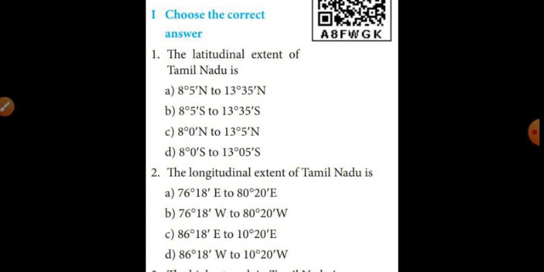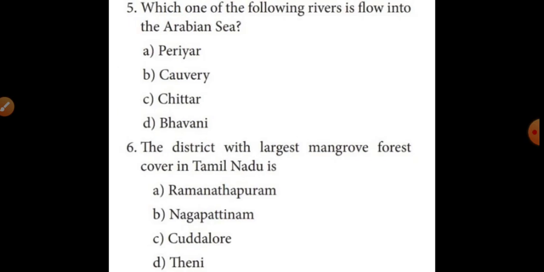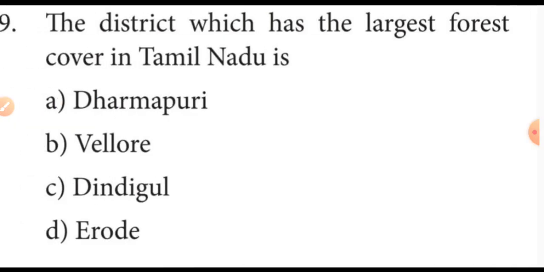Choose the correct answer. First one answer, the latitude, already I gave. First one answer A option. Second one answer A option. Third one answer B option. Fourth one answer C option. Fifth one B option, Kaveri. Sixth one C option, Kudalur. Seventh one B option, Bay of Bengal. Eighth one A option, Theni. Then ninth one Dharmapuri district, A, Dharmapuri.